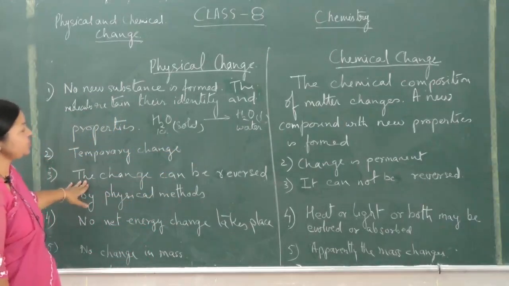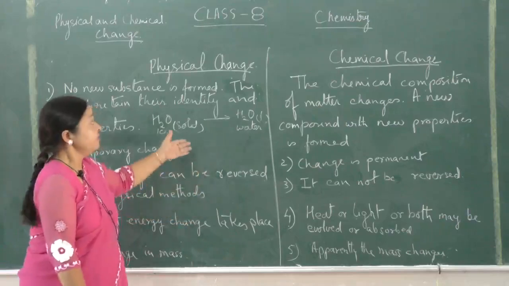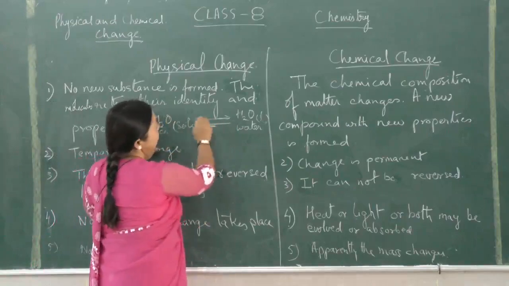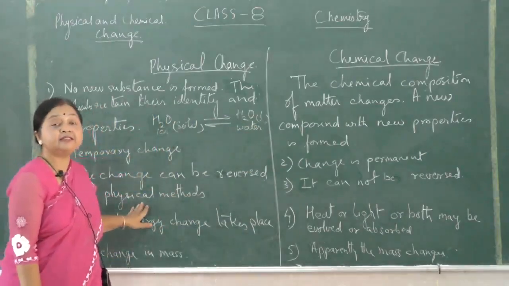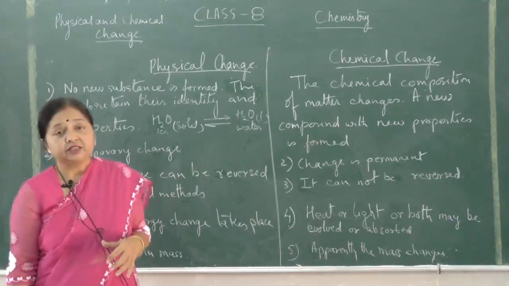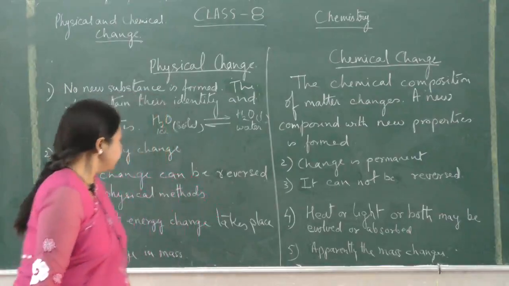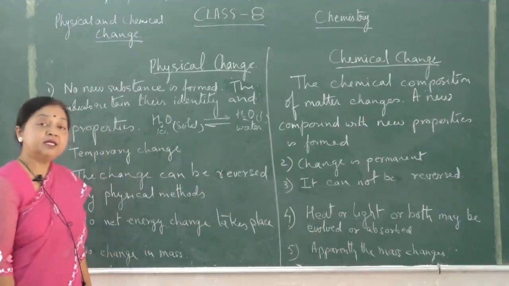Next, the change can be reversed by physical methods. On freezing, water turns to ice, and on heating, ice turns to water. By physical methods like freezing, condensation and sublimation, these changes can be reversed. Finally, no net change in energy takes place.